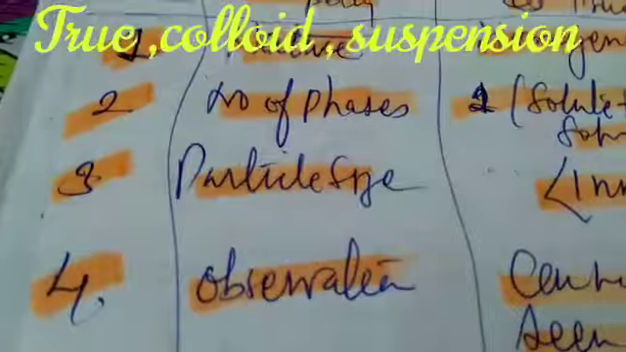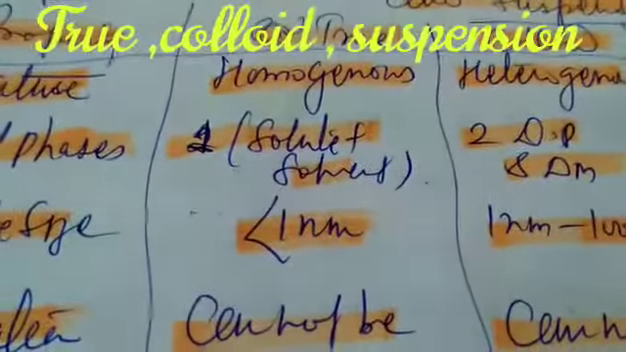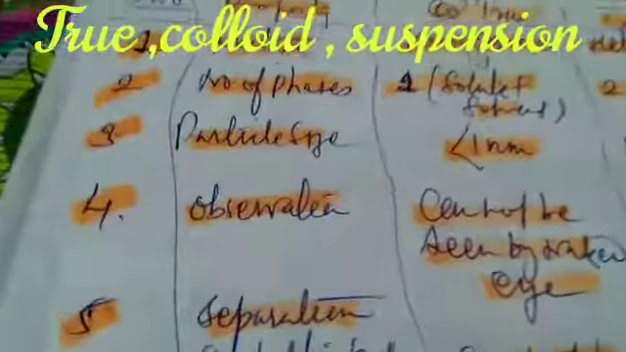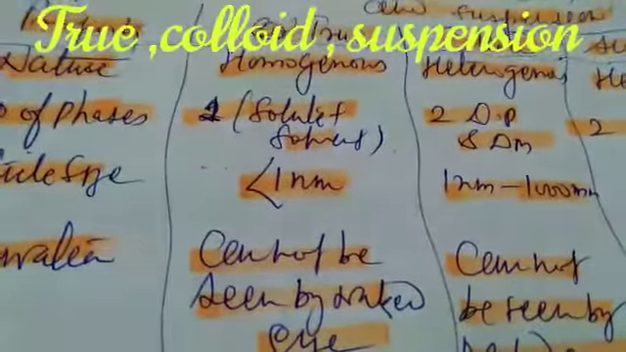The third property is particle size. For true solution, the particle size is less than 1 nm. In case of colloidal, this is 1 nm to 1000 nm, and in case of suspension, the particle size is more than 1000 nm. Fourth, observation. The components of true solution cannot be seen by naked eye. The components of colloidal solution also cannot be seen by naked eye, but the components of suspension can be seen by naked eye.